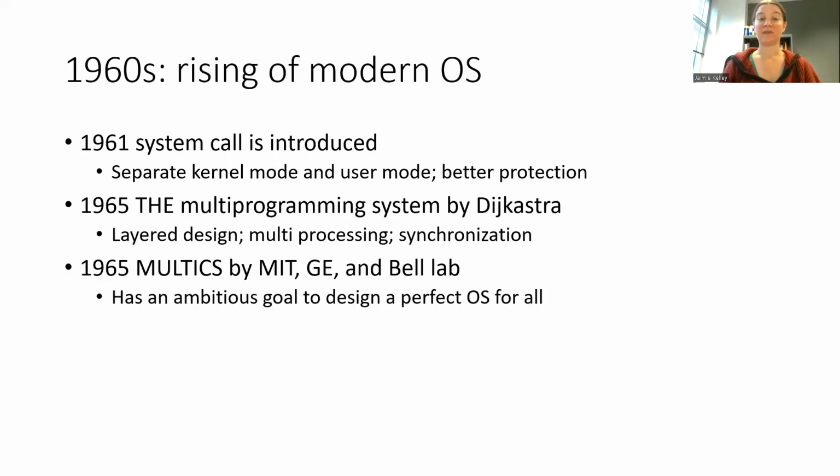In 1965, researchers from Bell Labs got together with GE and MIT researchers in an attempt to design a perfect operating system. If they had, we wouldn't still be studying operating systems today. What they did create, called Multics, was used for time sharing on mainframes from 1965 to 2000. That's still quite a legacy.